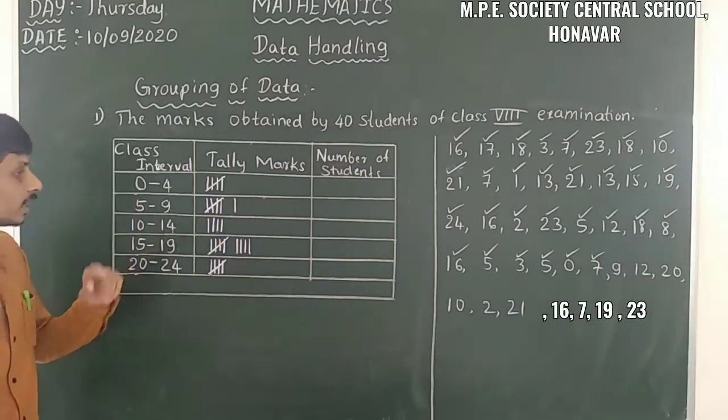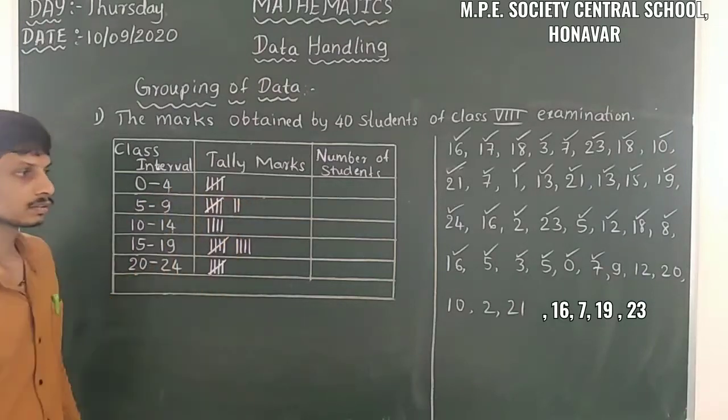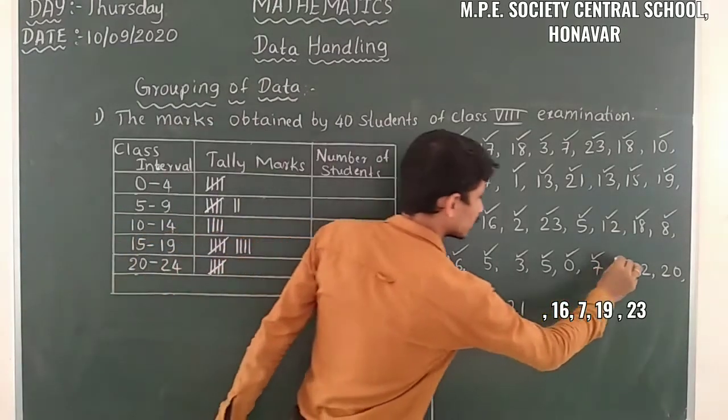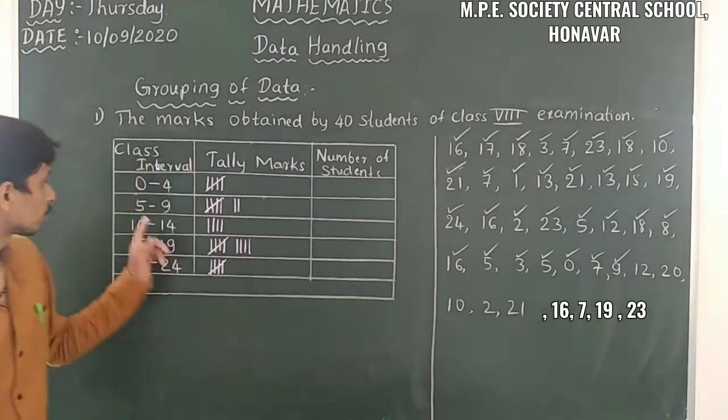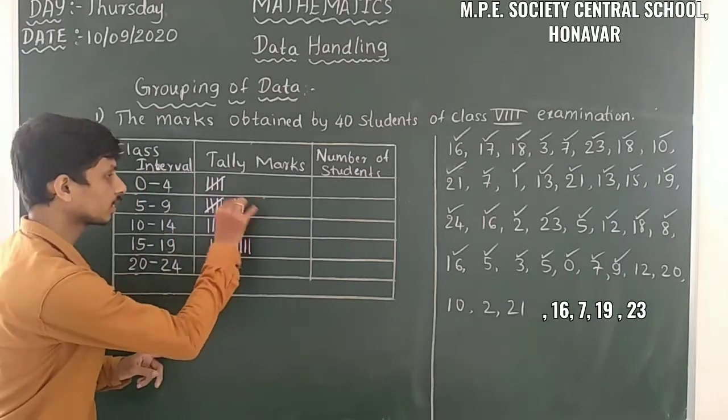7 is in between 5 and 9. So take the tally mark here. And then here it is 9. 9 is in between 5 and 9. Take the tally mark here.